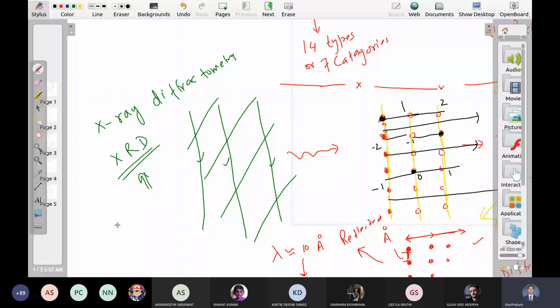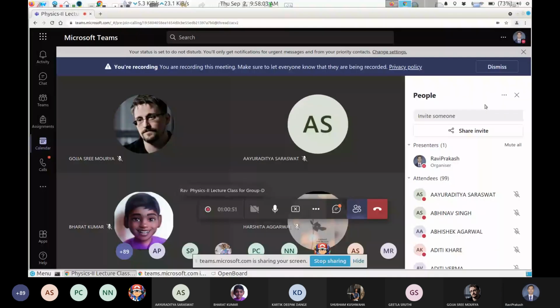So if you get the opportunity, obviously you are not allowed in the campus right now, but whenever you get the time, you can have a look at it. XRD is very common, very useful, and available almost everywhere in every institution.